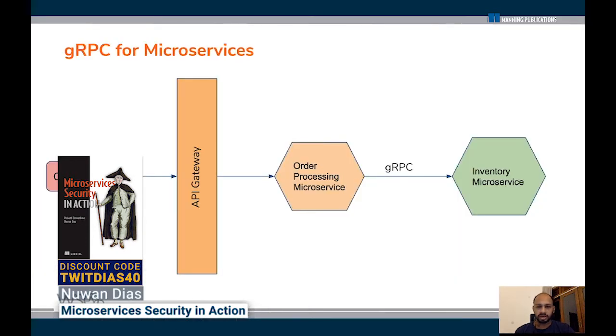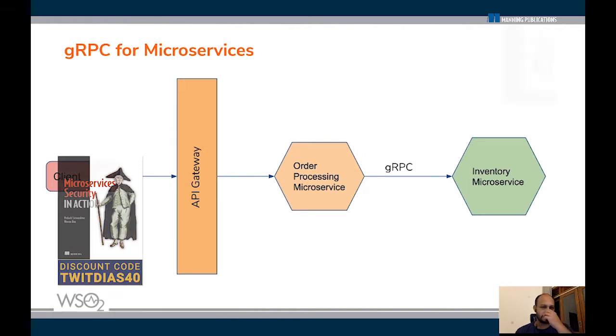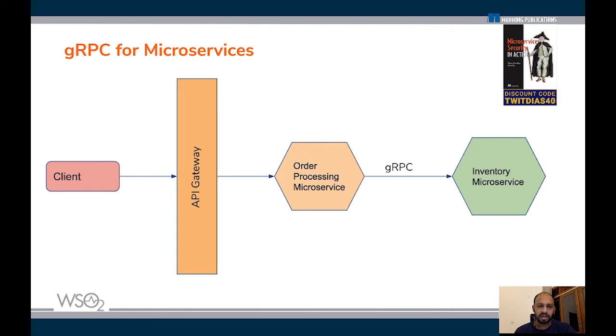My name is Nuwan Das, and I'm one of the authors of the book Microservices Security in Action, and I authored this book along with Prabhat Siriwardena. Both myself and Prabhat are from WSO2, and I work as the VP and Deputy CTO for API Management and Integration. And this session will be based on chapters 8 and 9 of the book.